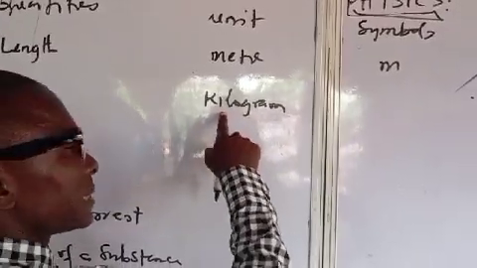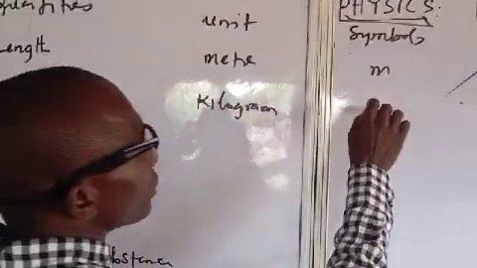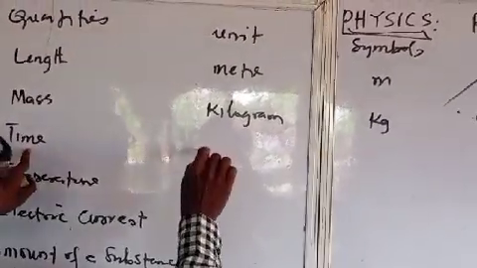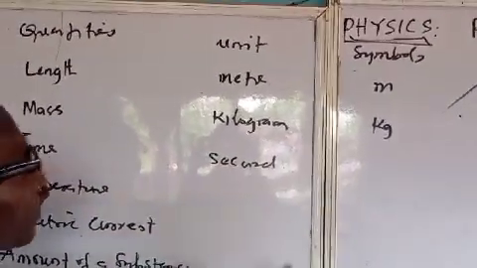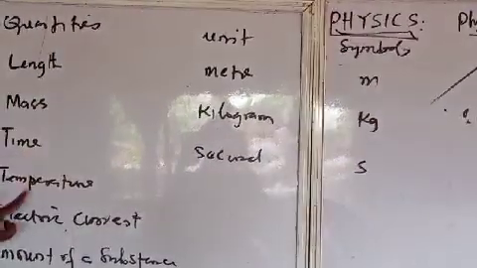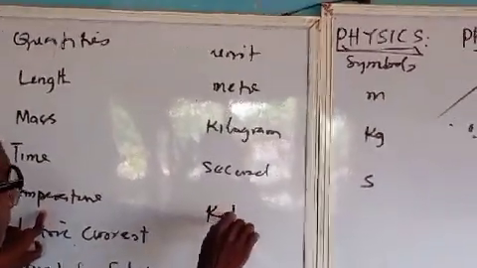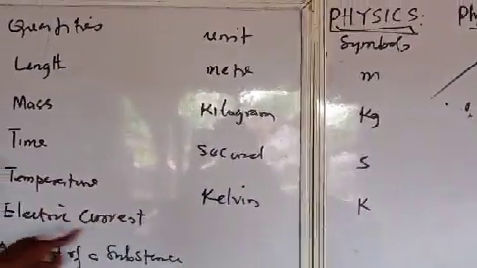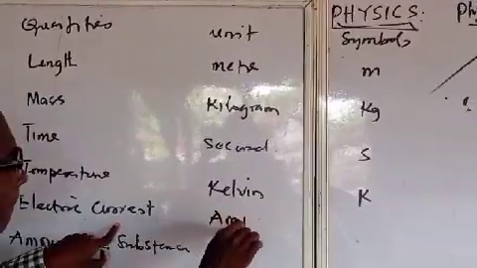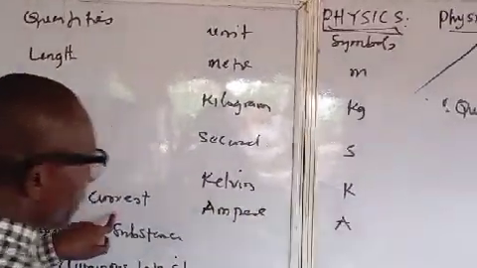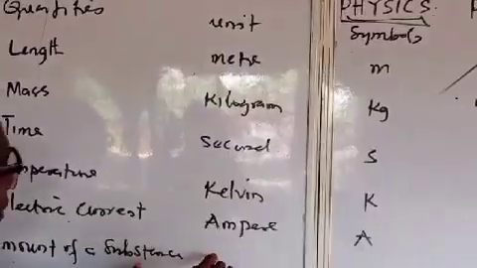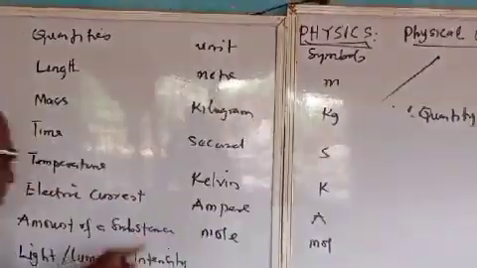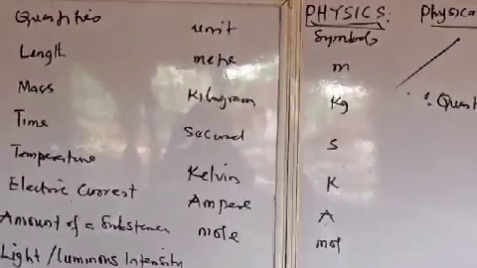But now, when I come to mass, it is in kilogram, and the symbol we take as kg. Time, we said, is second, which is s. Temperature, we take it as Kelvin, which is K. Electric current is ampere, A. Amount of a substance is mole, which is this.